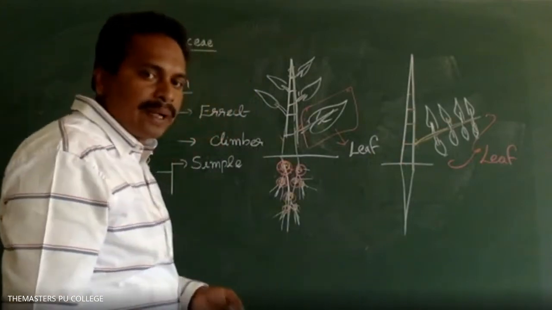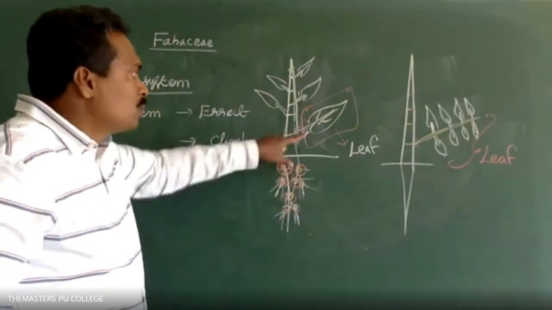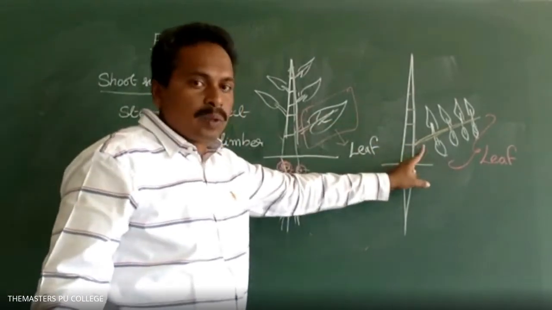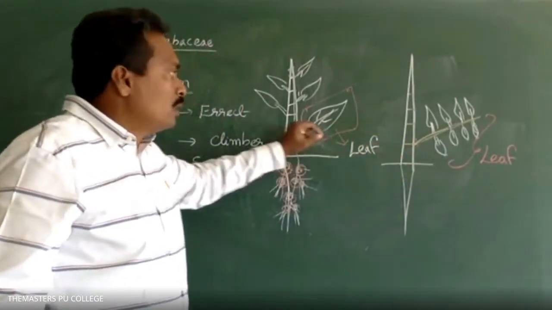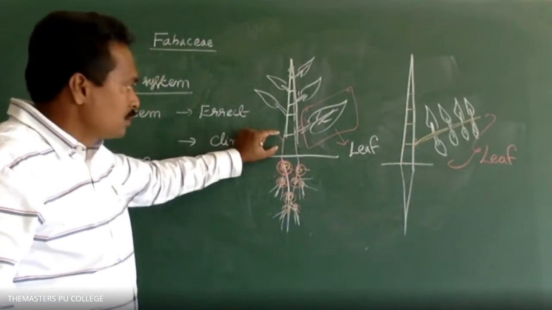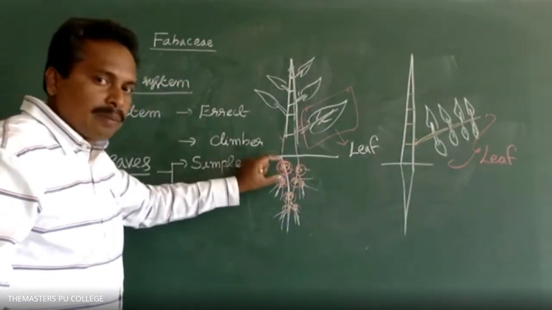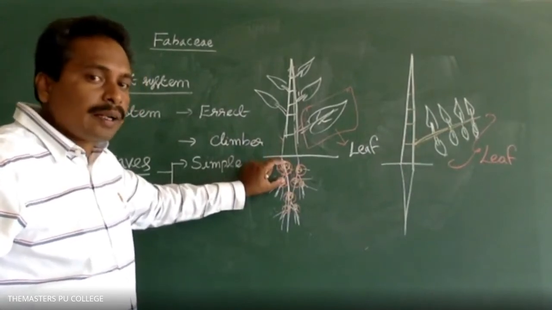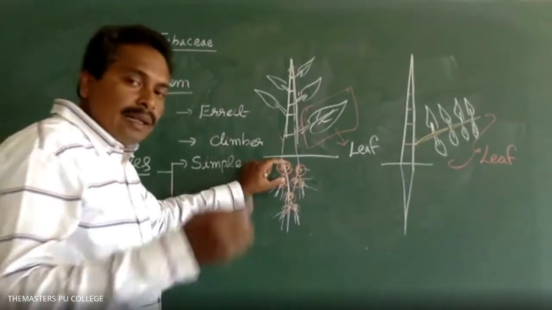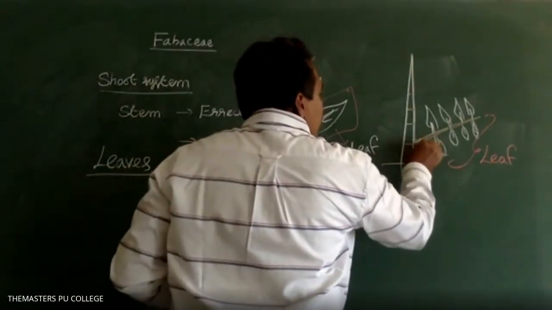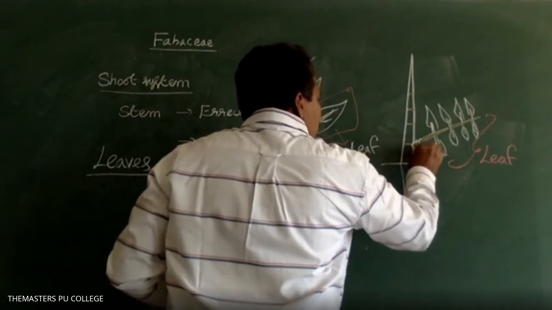In some of the plant species, the leaves are simple. In some, the leaves are compound. Phyllotaxy, alternate. The base of the leaf is swollen.